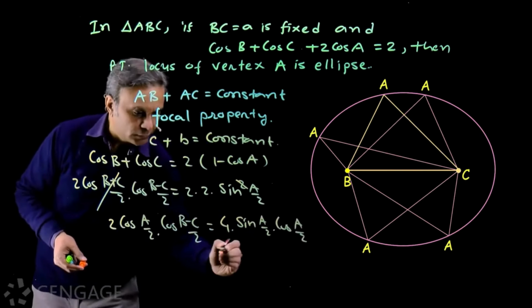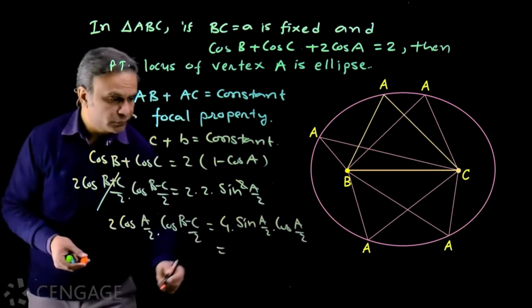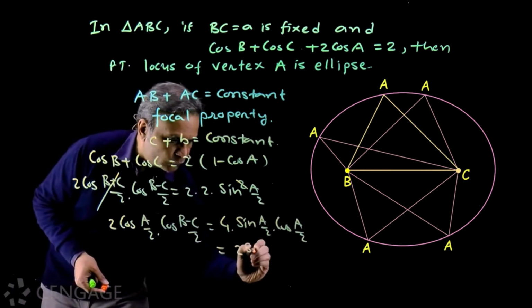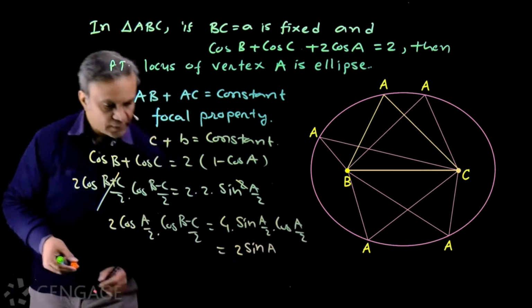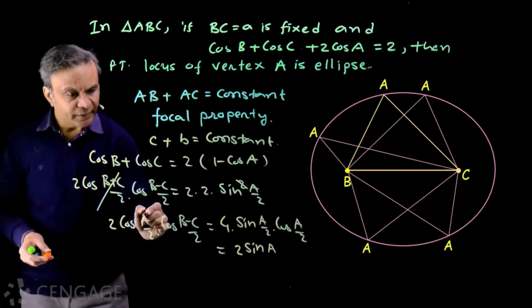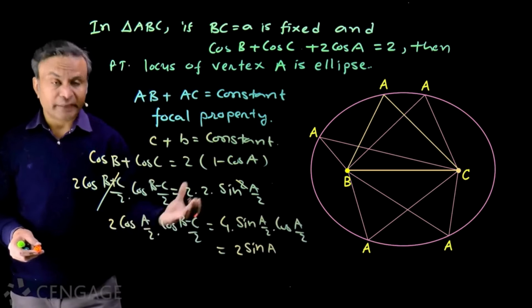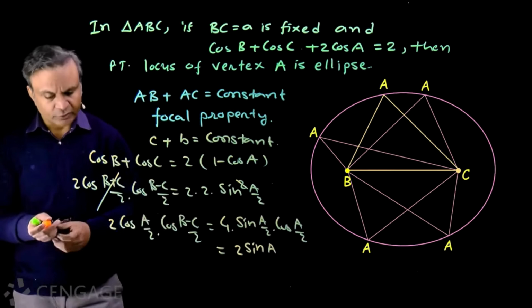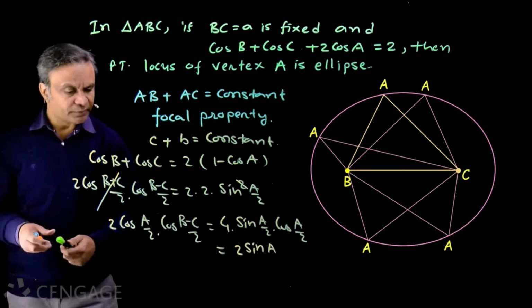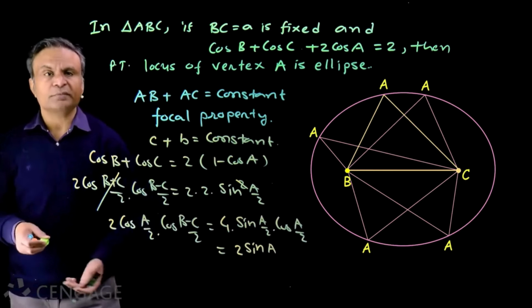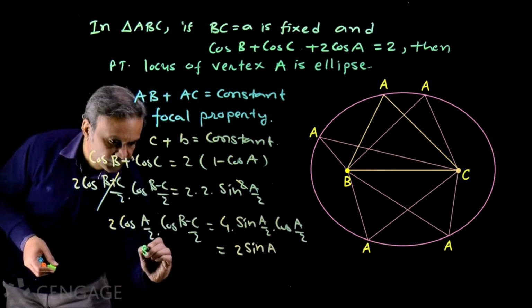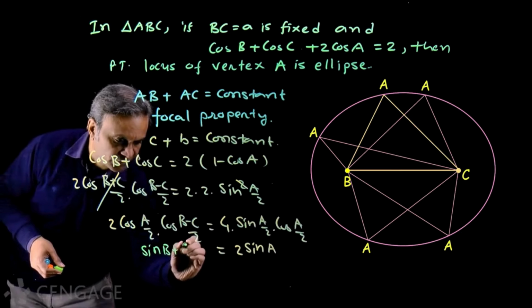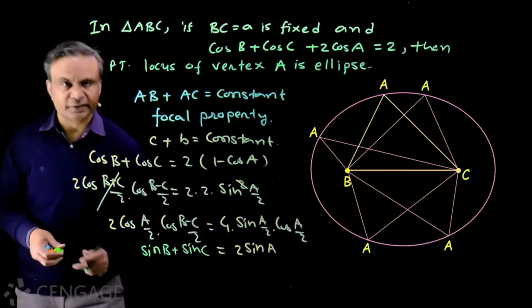Okay. 2 sin A by 2 cos A by 2 is sin A. So we have here 2 sin A. Okay. And cos A by 2 is sin B plus C by 2. Cos A by 2 will be sin B plus C by 2. And 2 sin B plus C by 2 multiplied by cos B minus C by 2 is sin B plus sin C. Right?